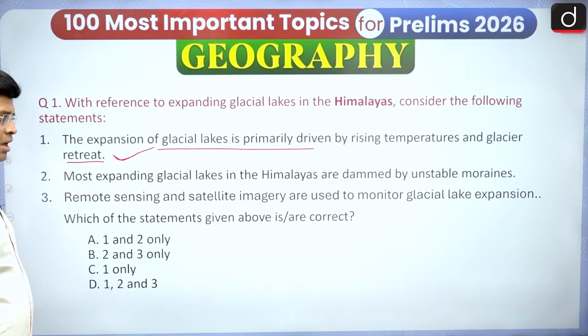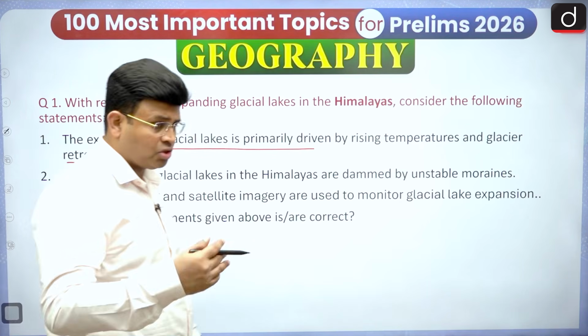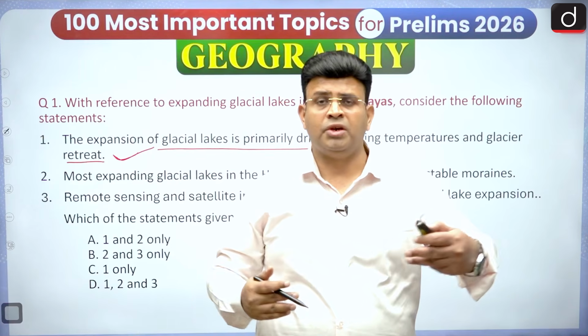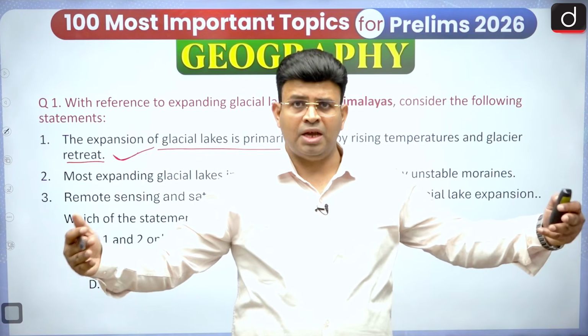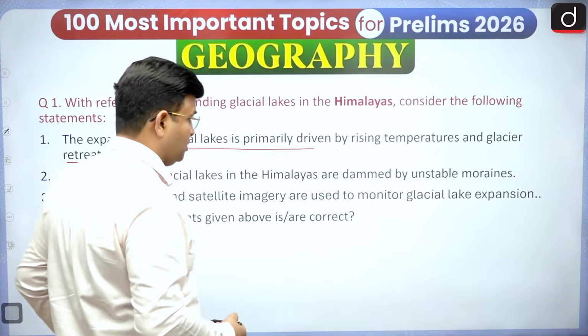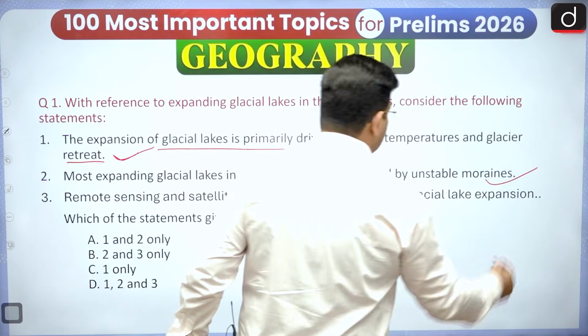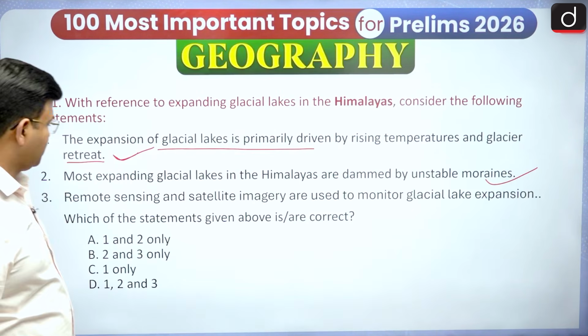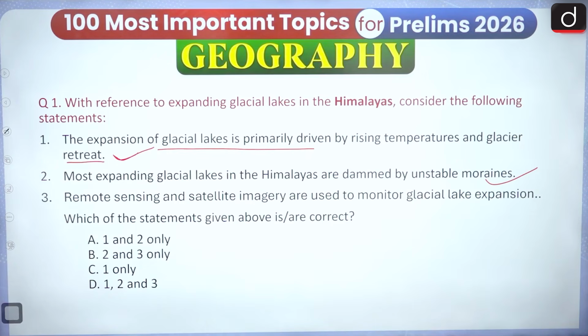Another: most expanding glacial lakes in the Himalayas are dammed by unstable moraines. Yes, most of the glacial lakes which are formed have moraines ahead of them. They have dammed it and created a lake. So most of them are made by these unstable moraines. So it is also correct. Remote sensing and satellite imagery are used to monitor glacial lake expansion.